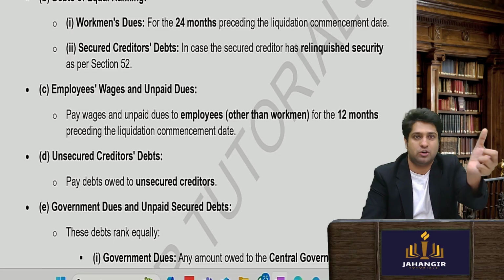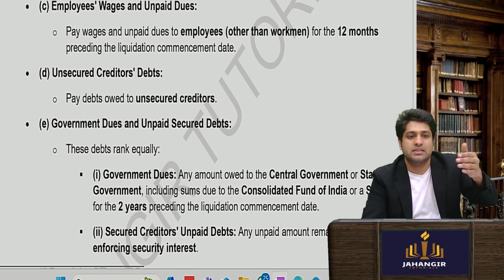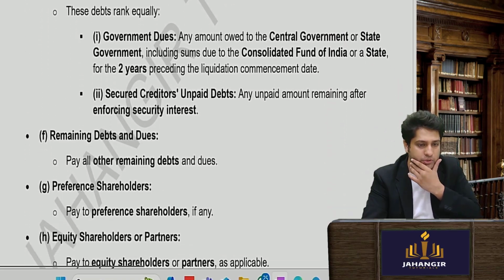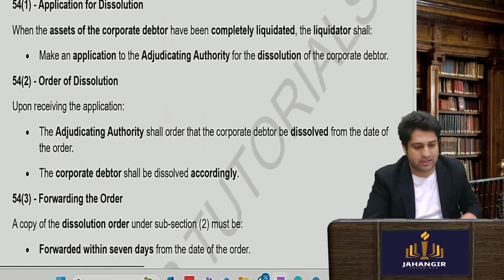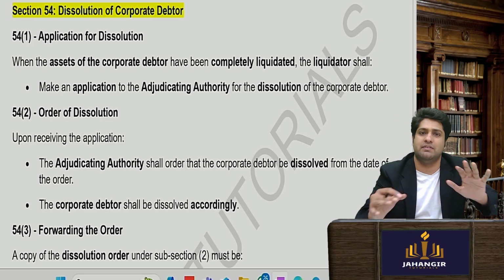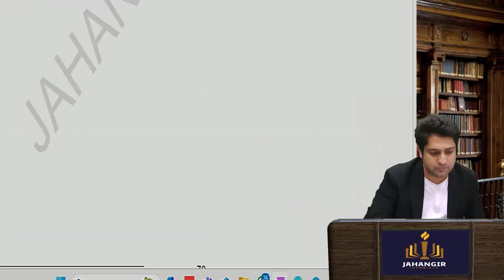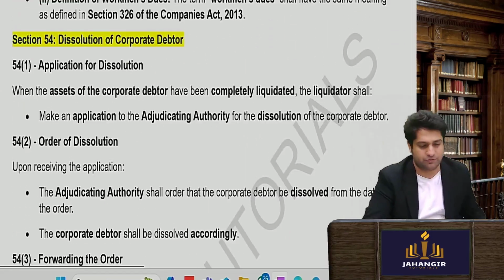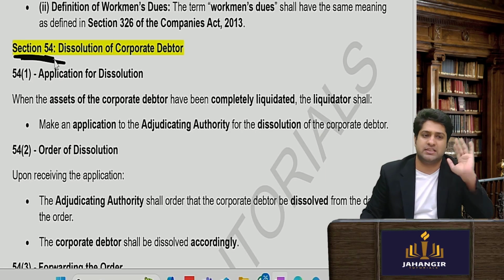Now employees, not workmen, will be given for the last 12 months. Then unsecured creditors. Then the government dues. So all this waterfall arrangement you should learn, important. Then in the end they will dissolve and get a dissolution order. After that the company will cease to exist. Now it ends on section number 54, dissolution order.